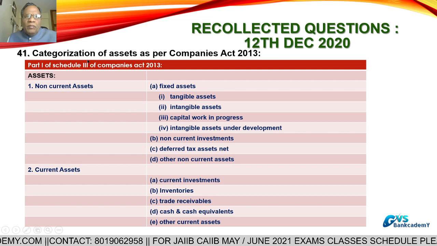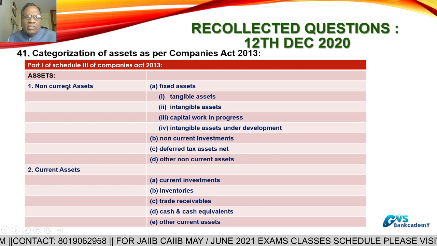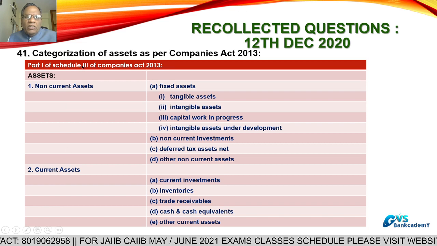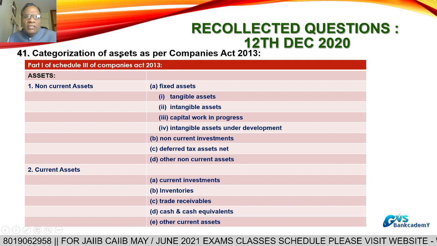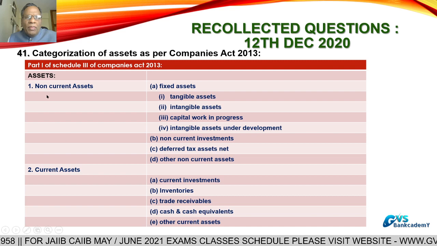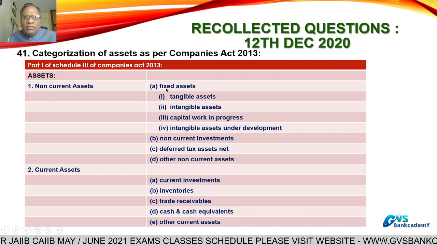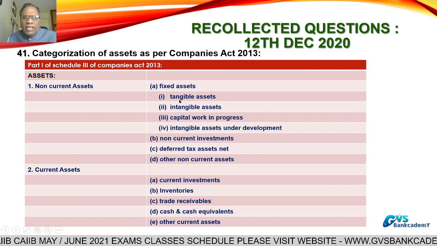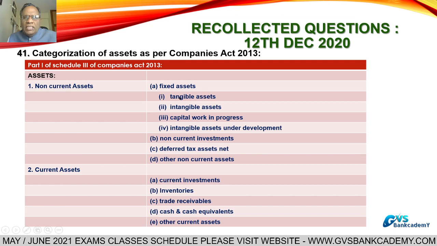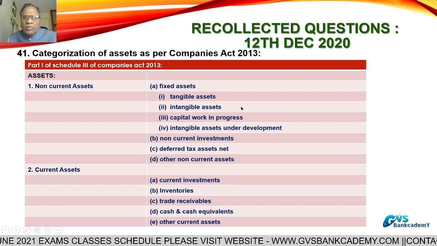Company accounts assets are divided into two parts. One is non-current assets, another one is current assets. Non-current assets are again fixed assets. Under fixed assets, tangible, which can be seen and touched. Tangible fixed assets, intangible fixed assets, goodwill, patents, copyright, trademarks.